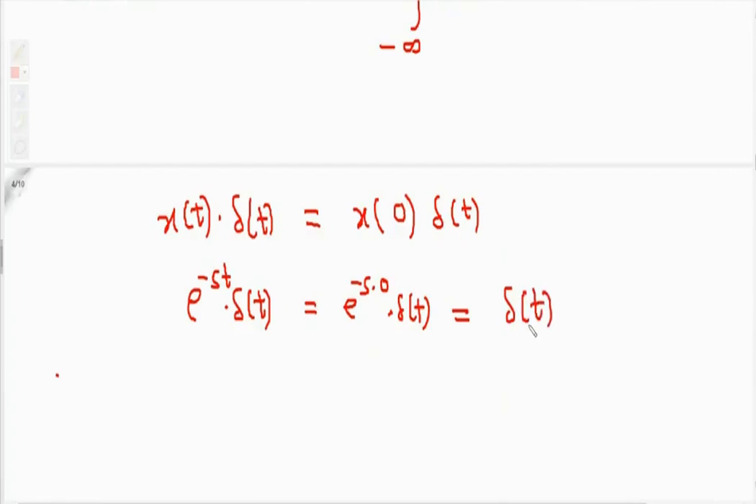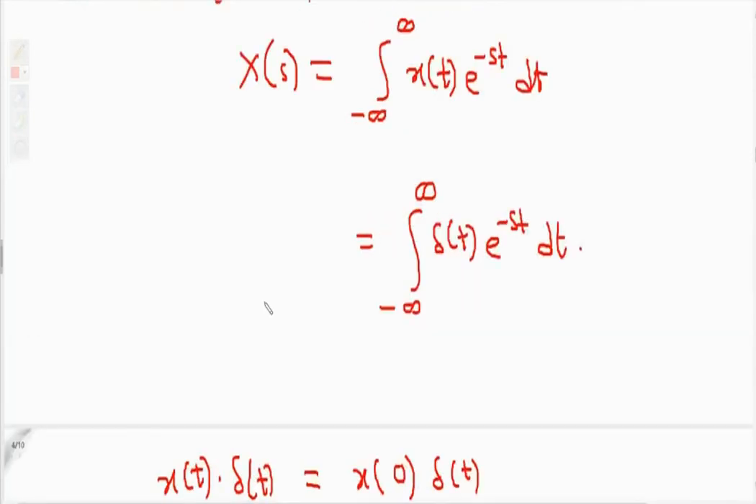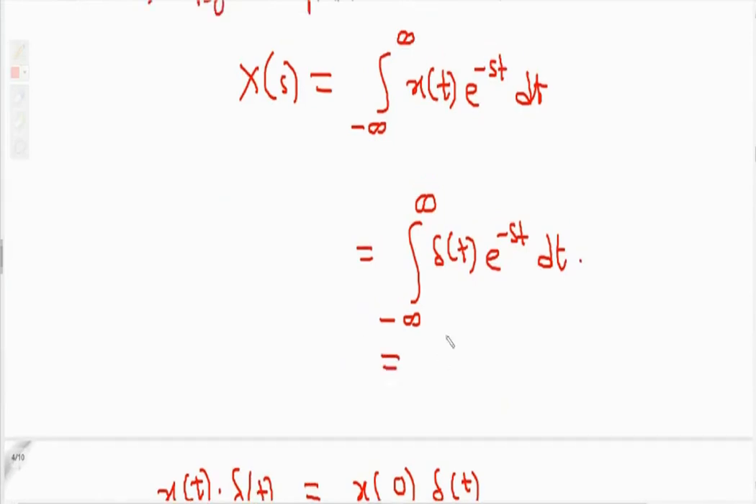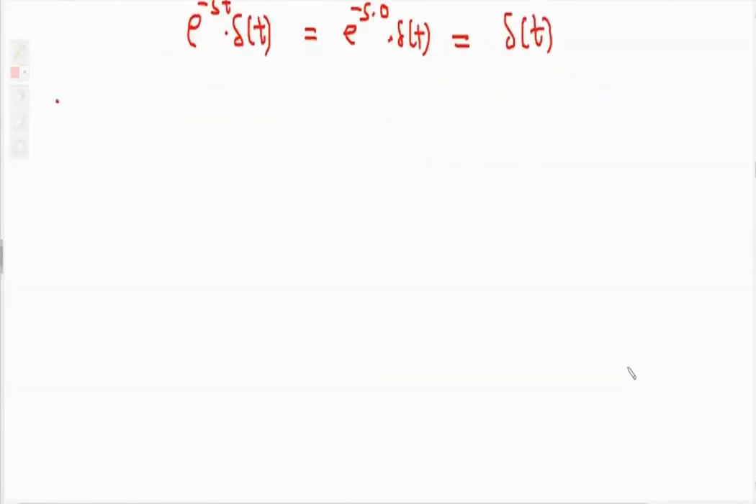So substitute this e raised to minus st delta t value in the integration. This integration becomes integration from minus infinity to infinity of delta t dt. The area under an impulse is always 1. So the Laplace transform is 1. Delta t has Laplace transform 1. So X of s is 1.